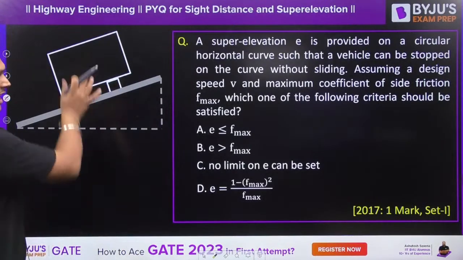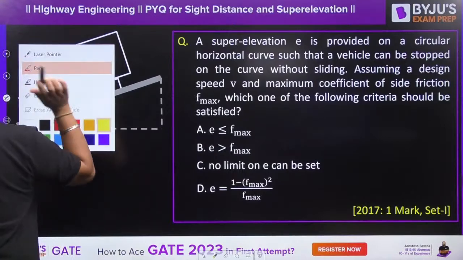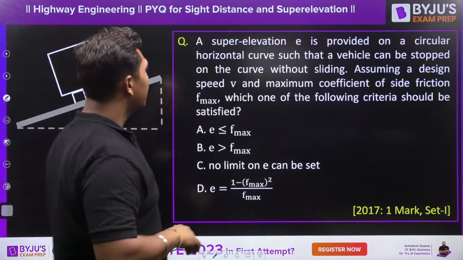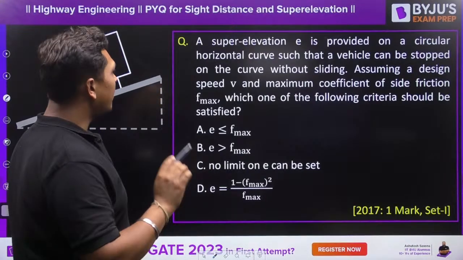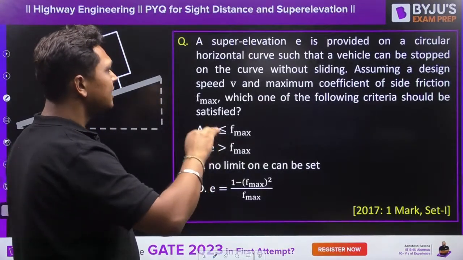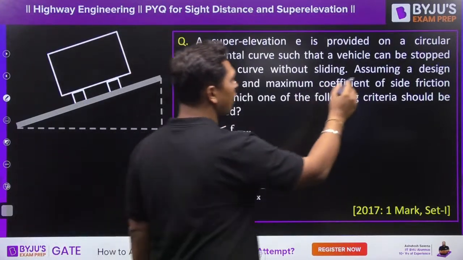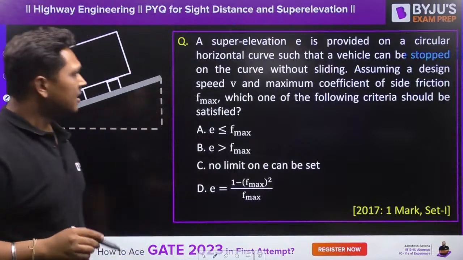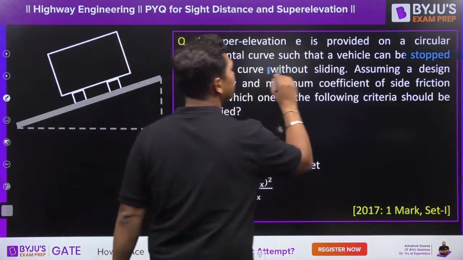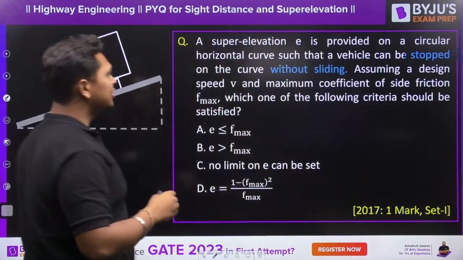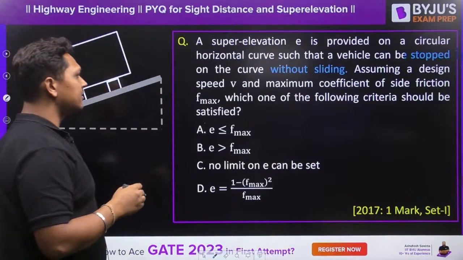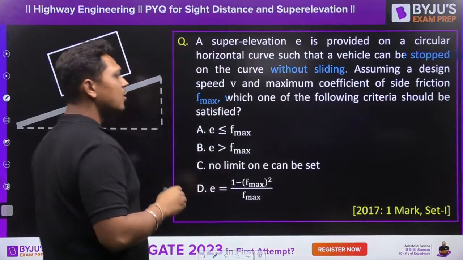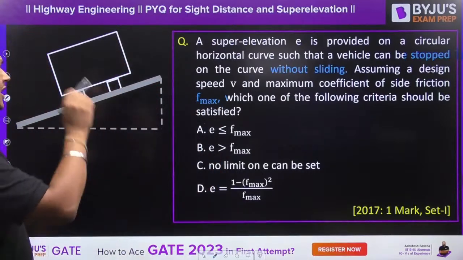Now over here, this diagram was not given. This is another type of question which I have already explained to you. You must be able to answer the question. The super elevation E is provided for a circular horizontal curve such that the stopped vehicle should not slide. The assumed speed V and the maximum coefficient of the side friction. What is the maximum coefficient of the side friction?